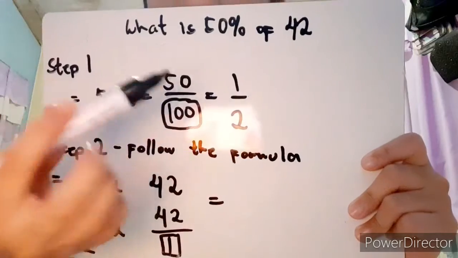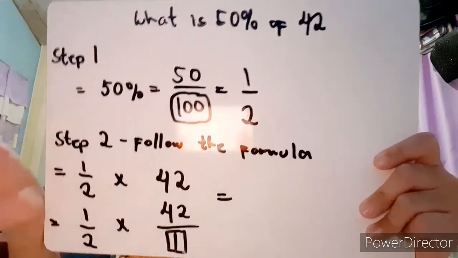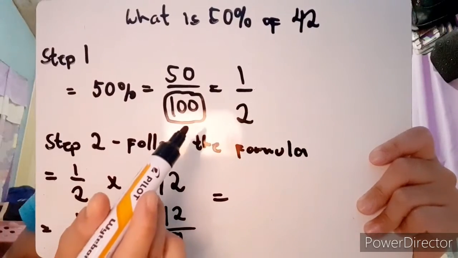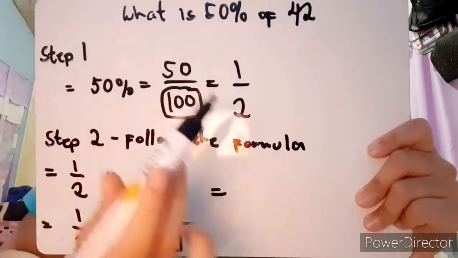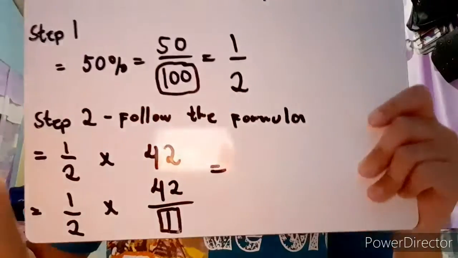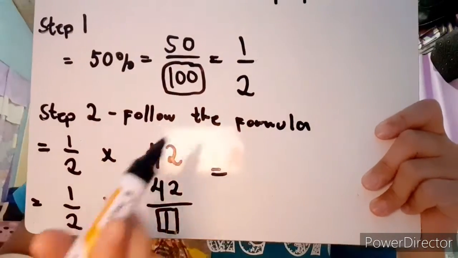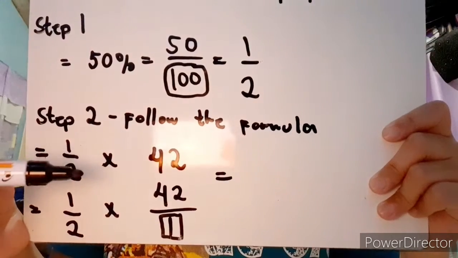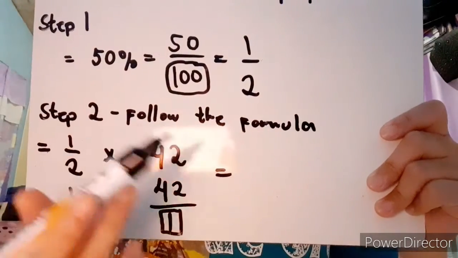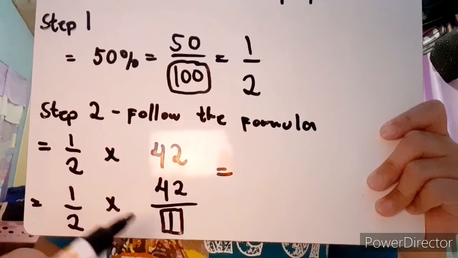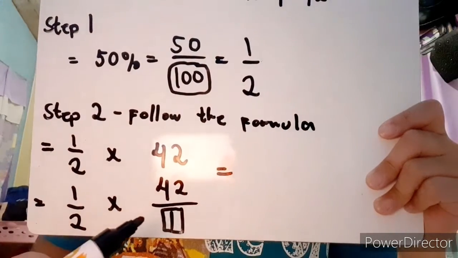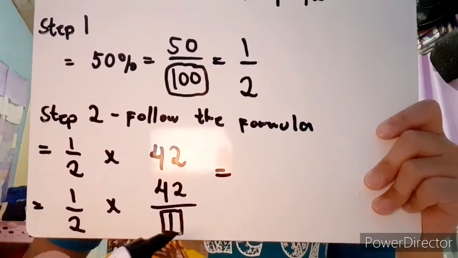What is 50% of 42? Step 1. Change your rate into a fraction. The denominator will be 100. Then simplify. Step 2. Follow the formula. 1/2, which is the rate, multiplied by 42, which is the base. But let's also change your base into a fraction. Our denominator will be 1.